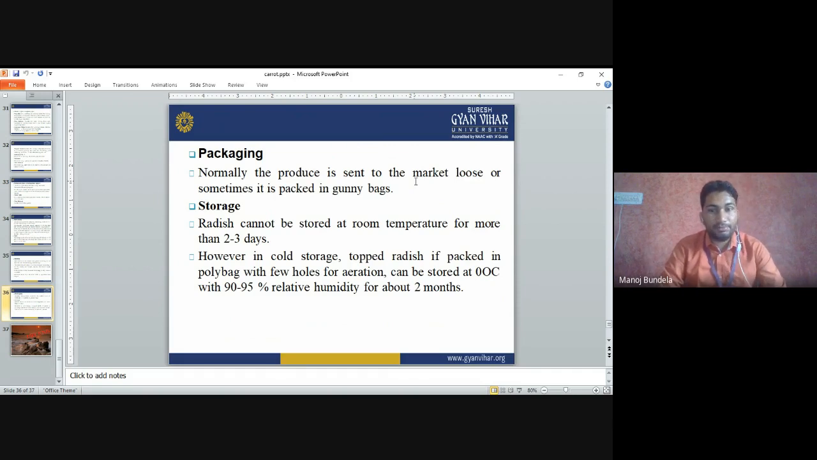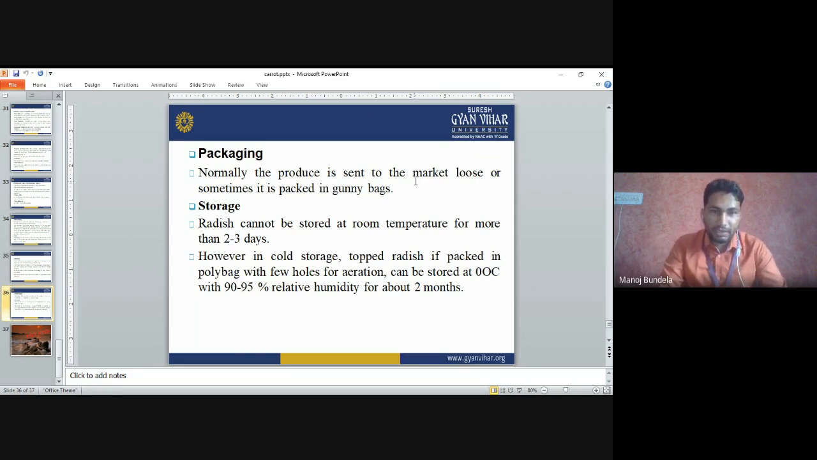It can be stored at 0 degrees centigrade temperature and 90 to 95% relative humidity for about 2 months. So normally we can store the radish for 2 months. If we keep the radish in cold storage in polythene bags, we have to make some holes so that air can pass. It can be stored at 0 degrees centigrade and 90 to 95% relative humidity. Then we can store it for 2 months.